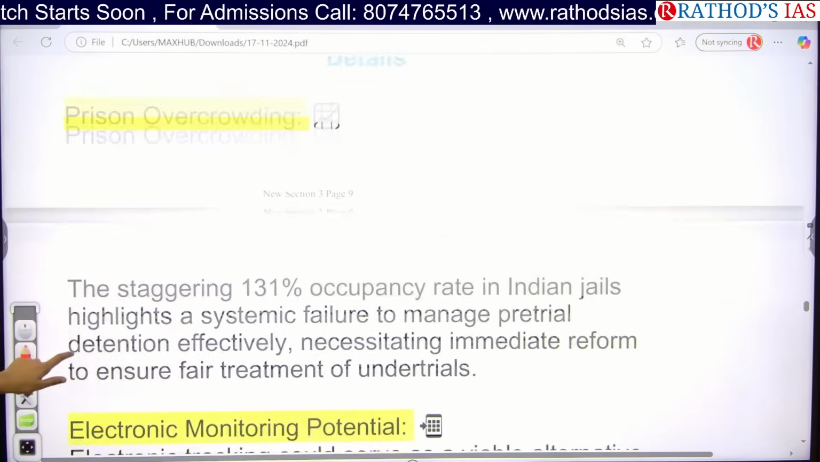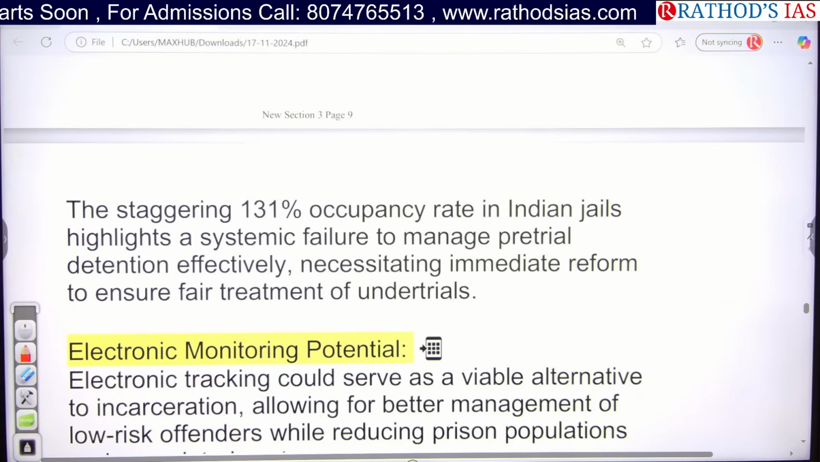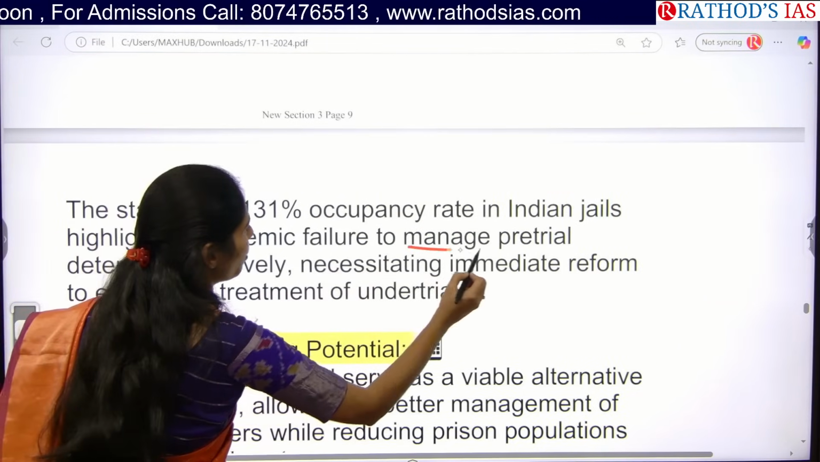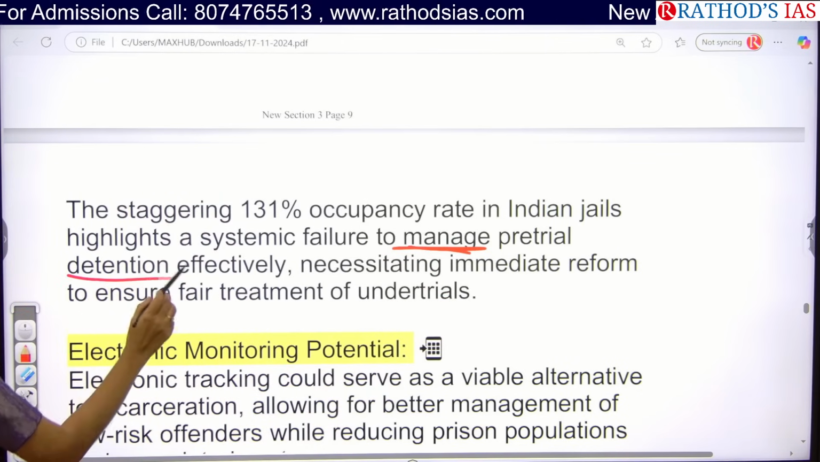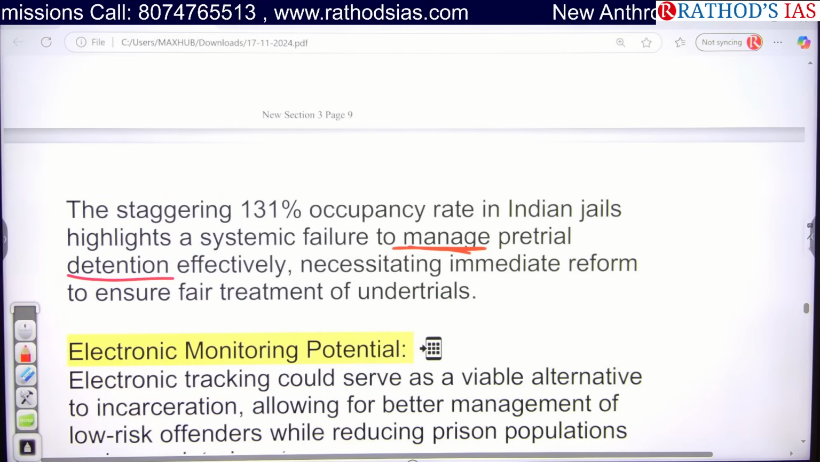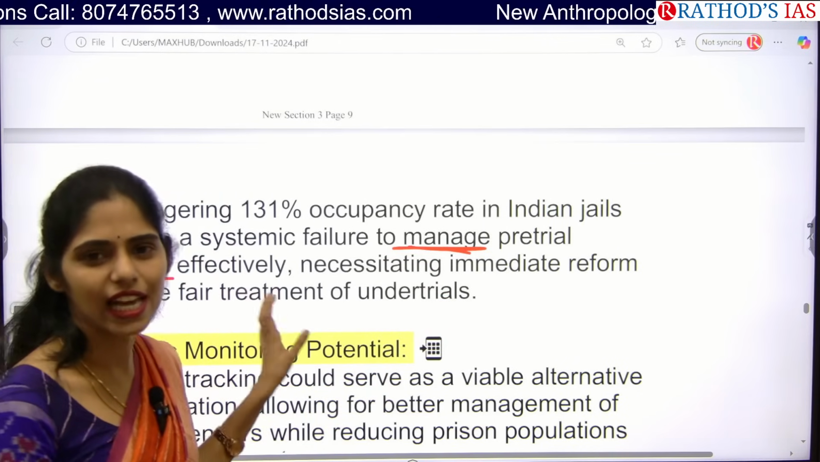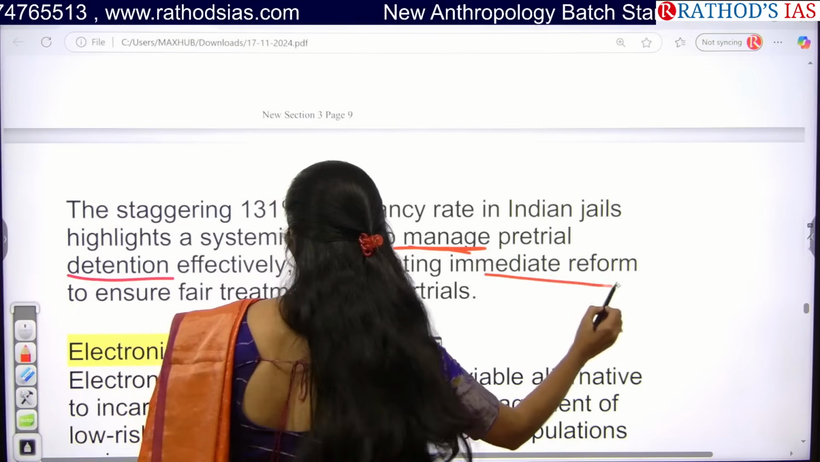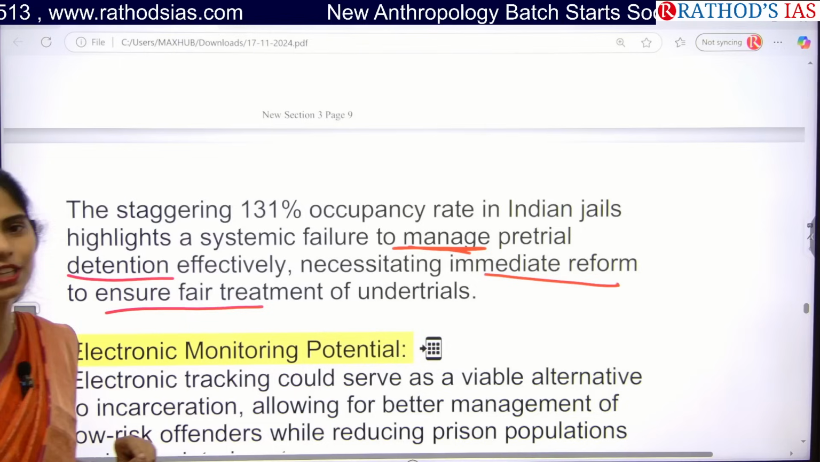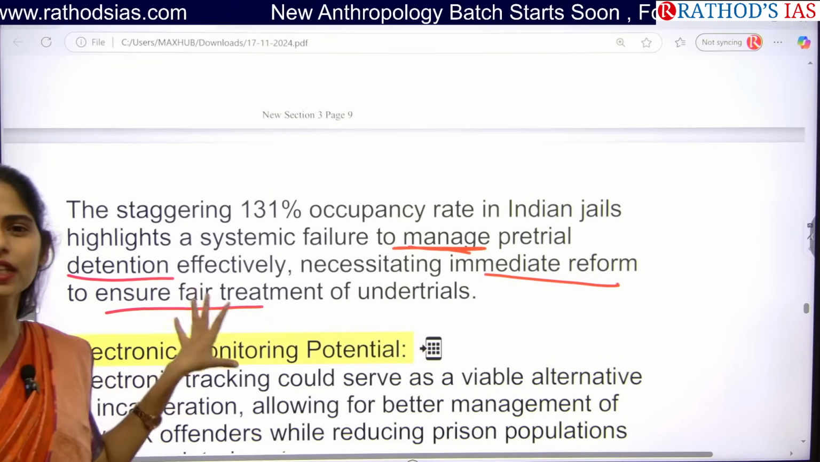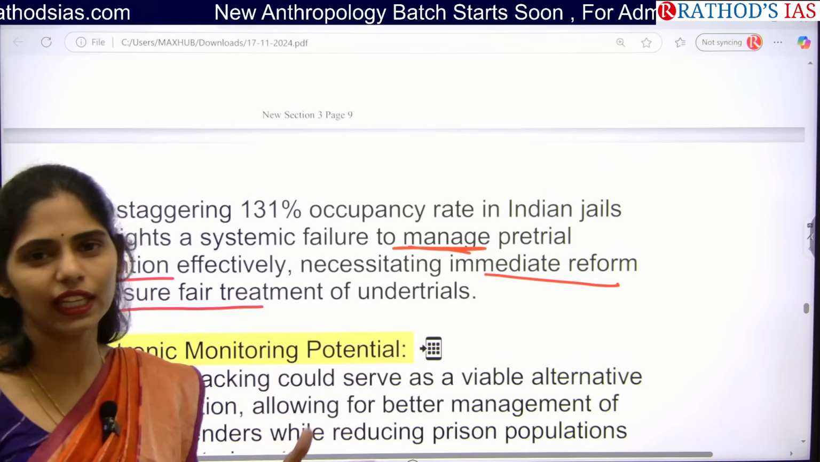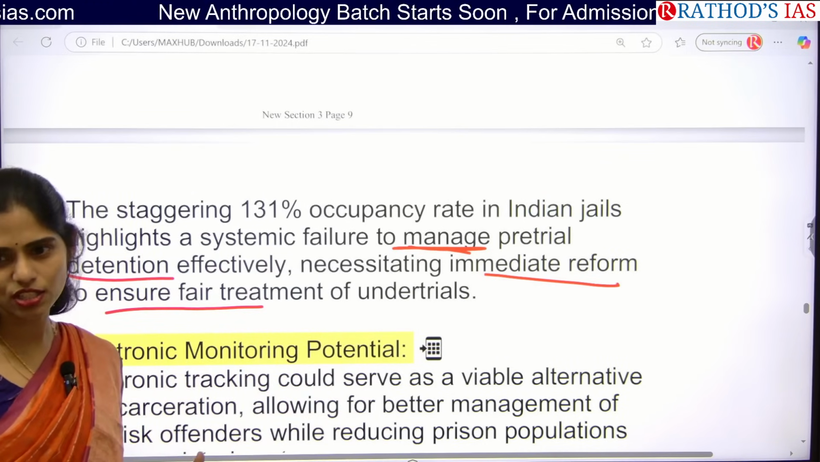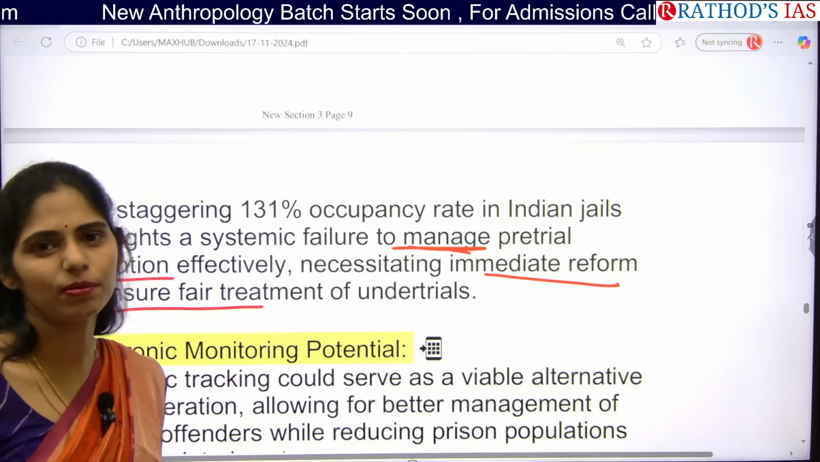So this article is saying that our prisons are overcrowded, so we have to go for proper management of pre-trial detention efficiently. Because of increasing crowds, this article is saying that we have to come up with reforms in our jails so that we can ensure fair treatment of these under trials, because on these people, so and so a thing had not been finalized. The final judgment is not given by the Supreme Court.